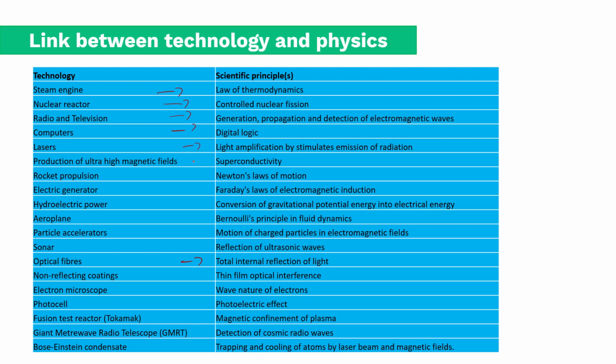For example, computers work on something called digital logics, what are lasers, and the superconductivity and magnetism relationship, rocket propulsion and Newton's third law. Right, so Newton's laws of motion, electric generator, Faraday's law, hydroelectric power, gravitational potential energy into electric energy, aeroplane works on Bernoulli's principle, particle accelerators, basically motion of charges, large hadron collider.